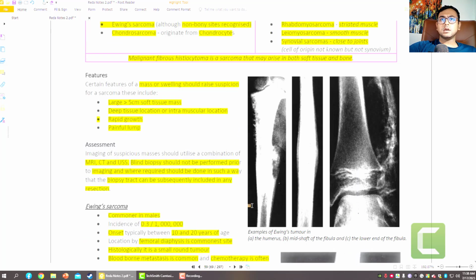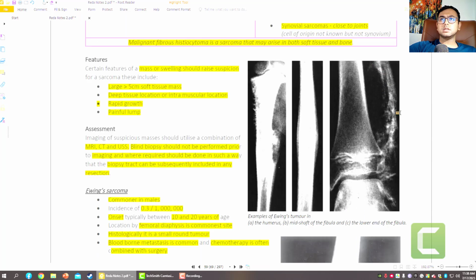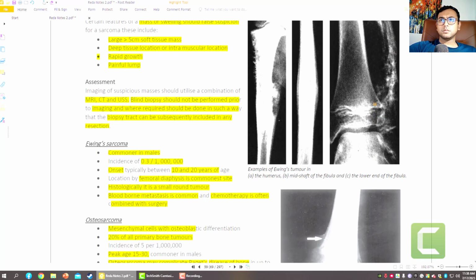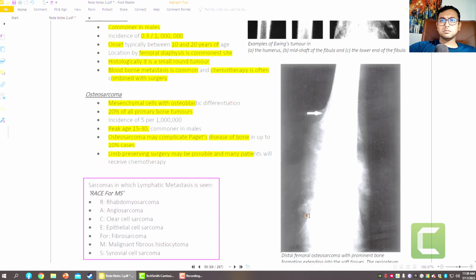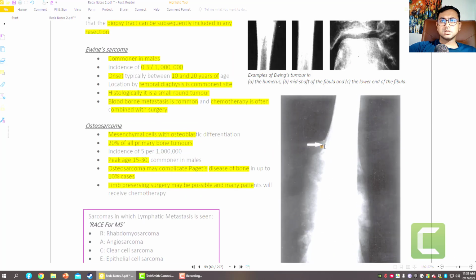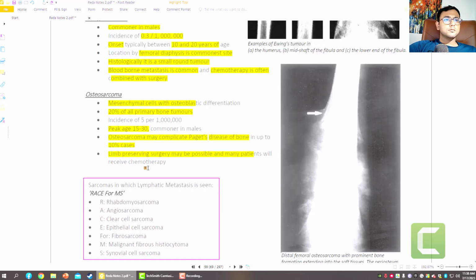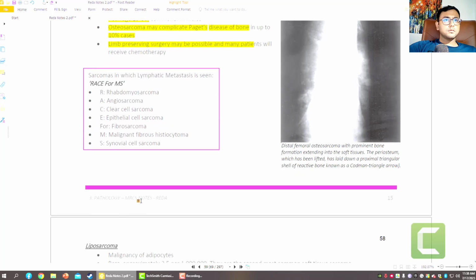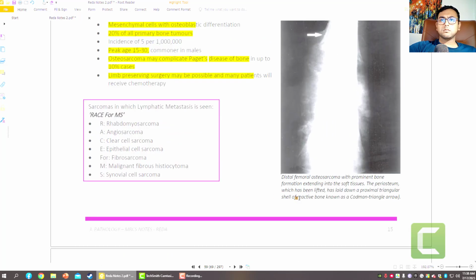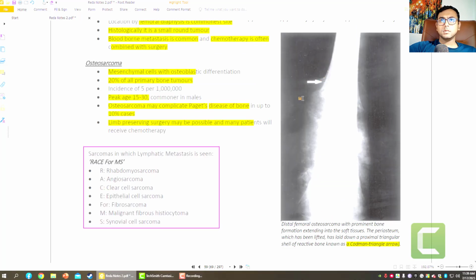Okay, so here you can see you have to identify the tumors. Here an osteolytic lesion is present with irregular margins, with soft tissue originating from here, and you can see the Codman's triangle and sunburst appearance here. This is a Codman's triangle. So this is the Codman's triangle. So here the Codman's triangle arrow, here the Codman's triangle.